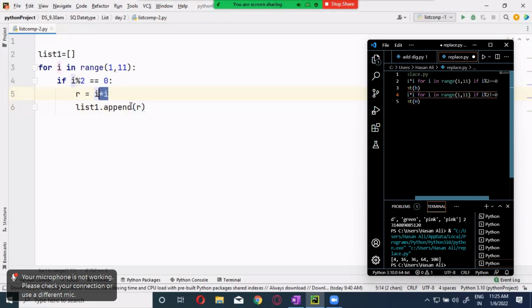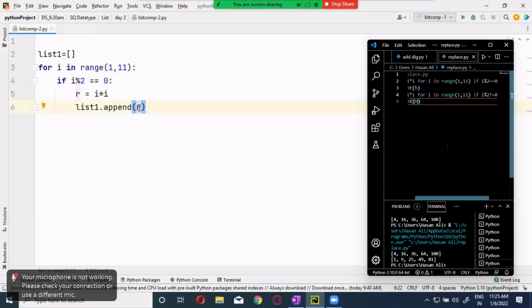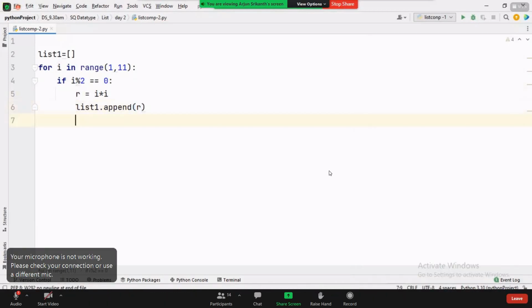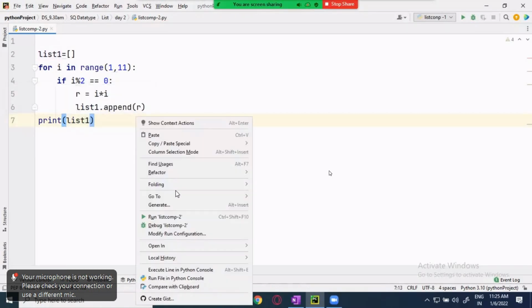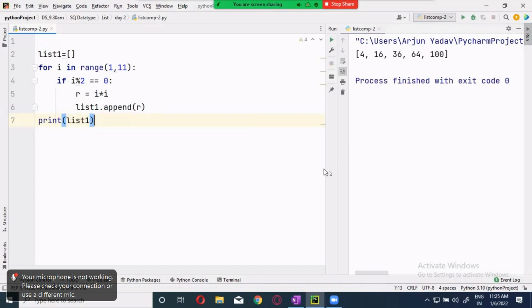This one we can directly put down over here because ultimately R is getting the value from I into I. So you can put it I into I in the place of R. Now we have done it. Now what we will do? We will print it. We have to print it outside the for loop. So I will give it as list 1. Now let's see whether we are going to get the output or not.